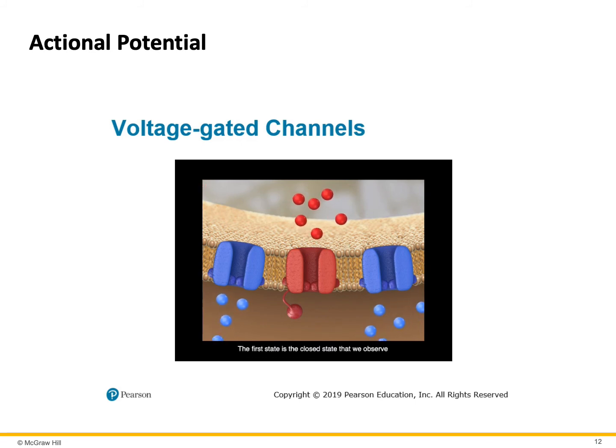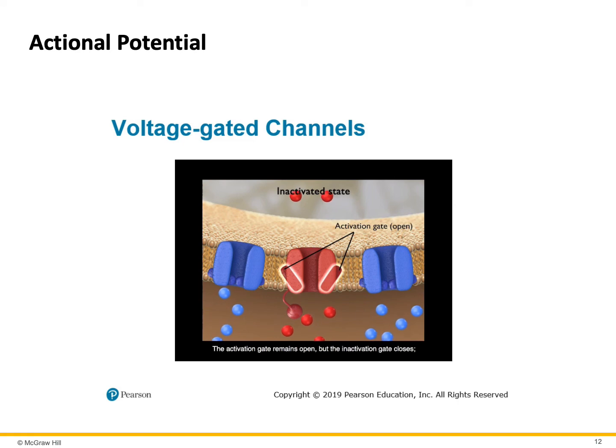The first state is the closed state that we observe at the resting membrane potential. The inactivation gate is open, but the activation gate is closed. No sodium ions can pass through the channel. The second is an open state. With sufficient depolarization, the activation gate opens, permitting sodium ions to pass through the channel. The third is an inactivated state, observed during repolarization. The activation gate remains open, but the inactivation gate closes. This blocks sodium ion diffusion once again. In order for the channel to reopen, it must first return to its closed state.